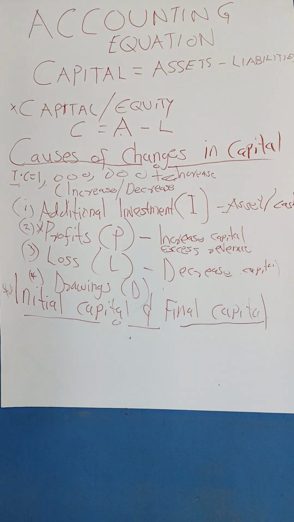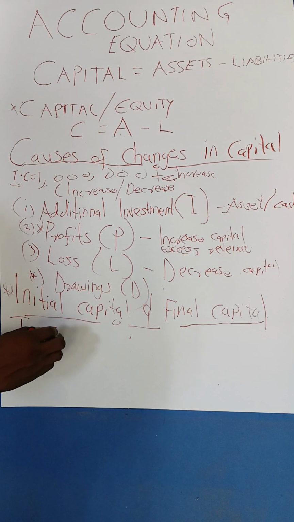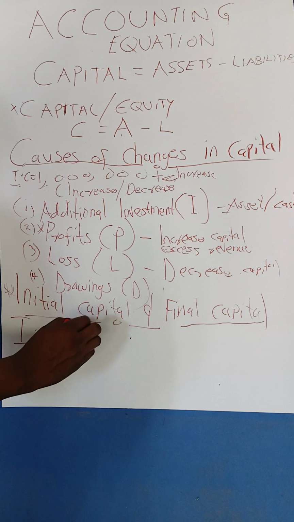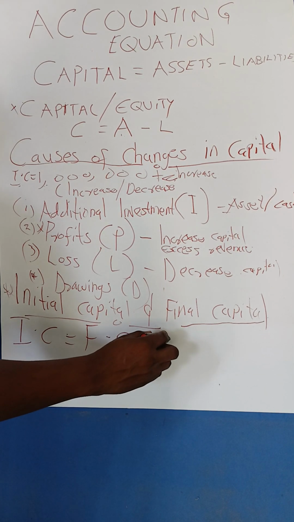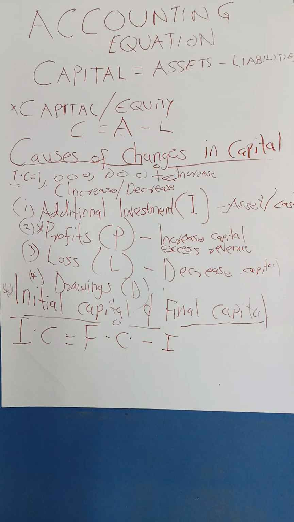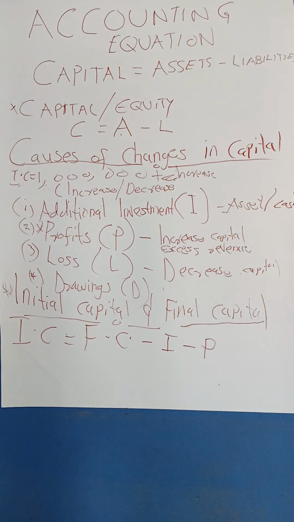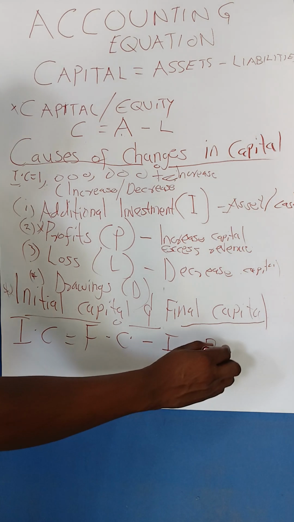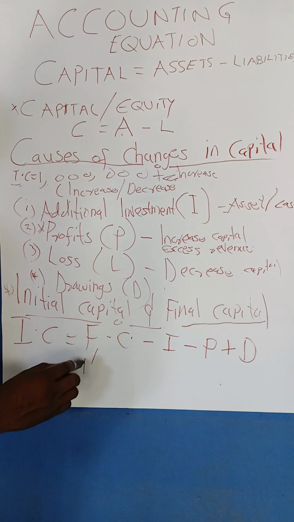Good. Now, what if you get a question that tells you to calculate the initial capital? What is the formula? In short, to get the initial capital, we always say initial capital is equal to final capital. Now you know the final capital. You minus the additional investment. You minus the net profit. And then you add drawings. So this is the final capital.